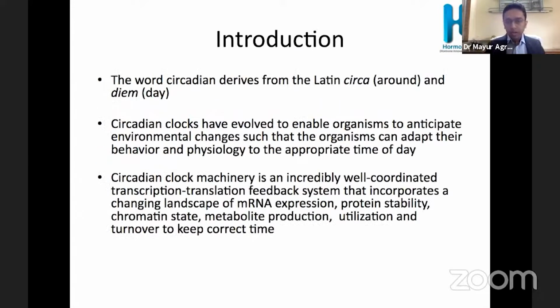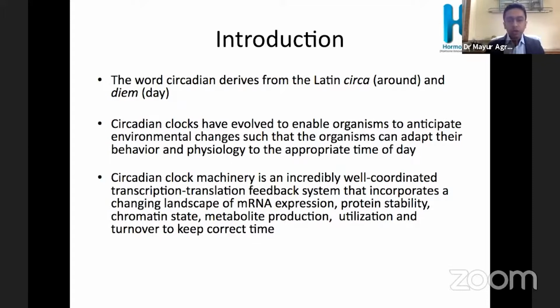So coming back, what is circadian rhythm? It is derived from a Latin word, circa, which means around, and diem is day. So circadian rhythm is something which is around 24 hours. Likewise, we have infradian rhythm, which is more than 24 hours. The best example is menstrual cycle. And we have ultradian rhythm, which is less than 24 hours. Usually it is for a few hours.